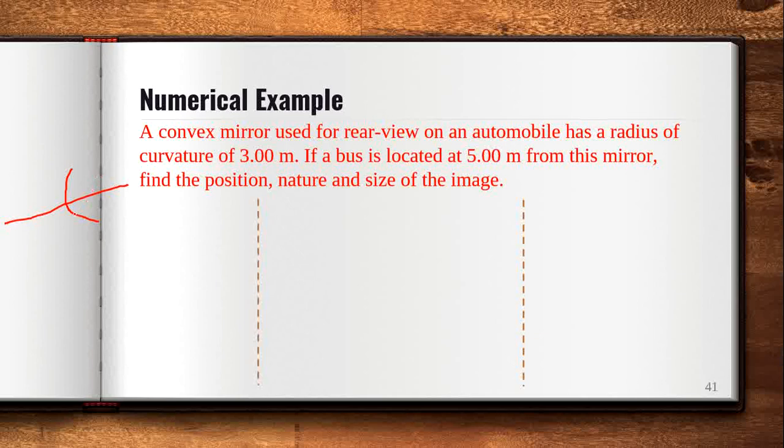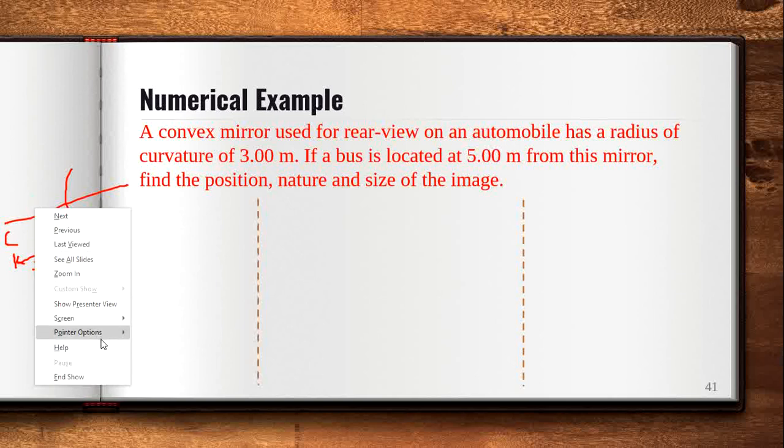So you can mark its pole. The rear view mirror of the automobile has a radius of curvature of 3 meters. What is the radius of curvature? As you know, this is the center, so you can write like this, this is 3 meters. If a boss is located 5 meters from this mirror, I don't have enough space for the diagram.